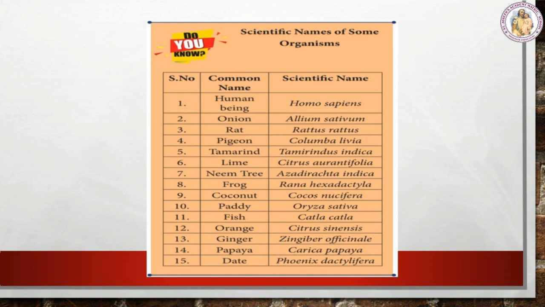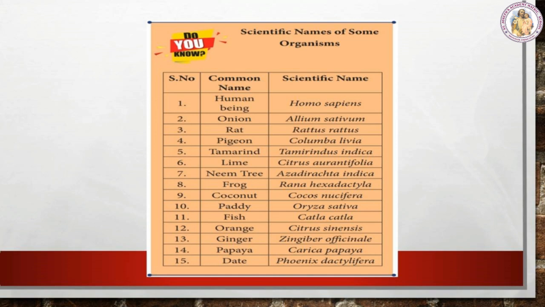The scientific name of neem tree is Azadirachta indica. The scientific name of frog is Rana hexadactyla. The scientific name of coconut is Cocos nucifera. The scientific name of paddy is Oryza sativa. The scientific name of fish is Catla catla. The scientific name of orange is Citrus sinensis.